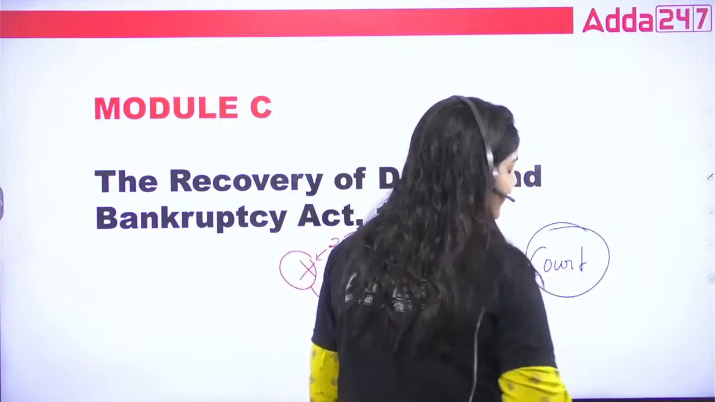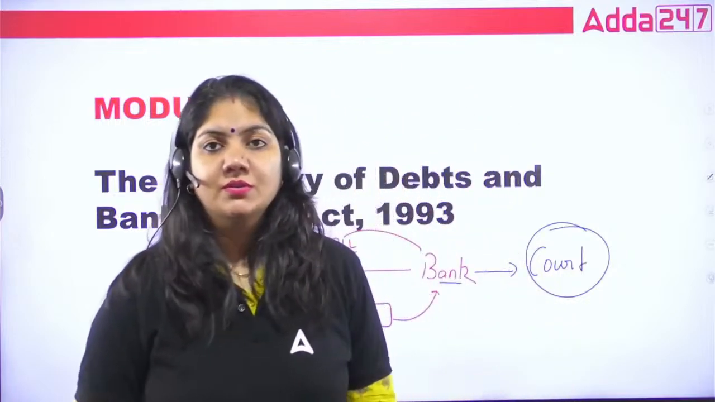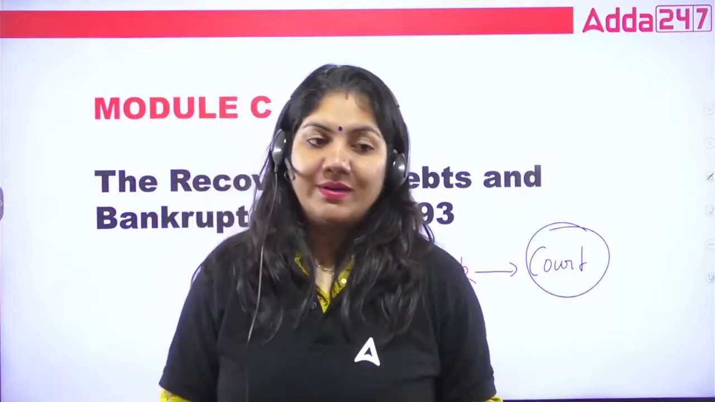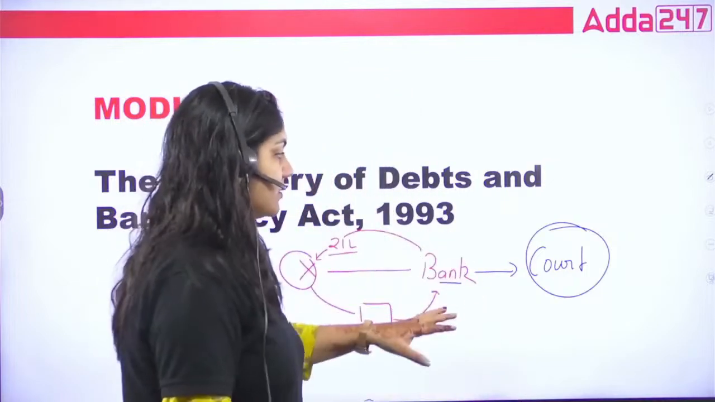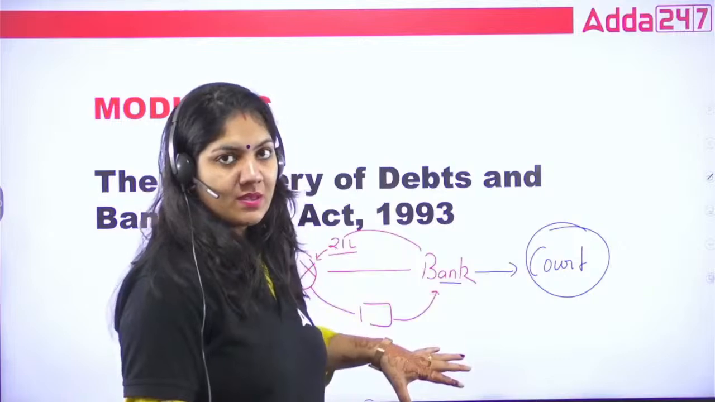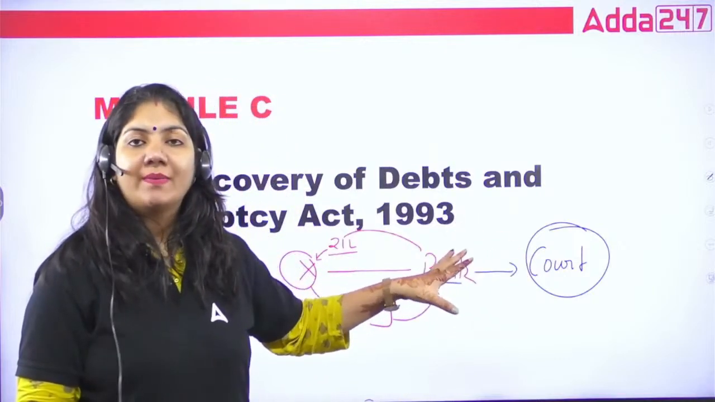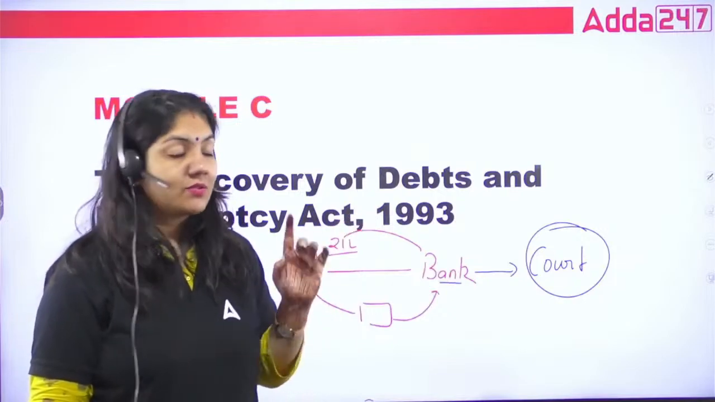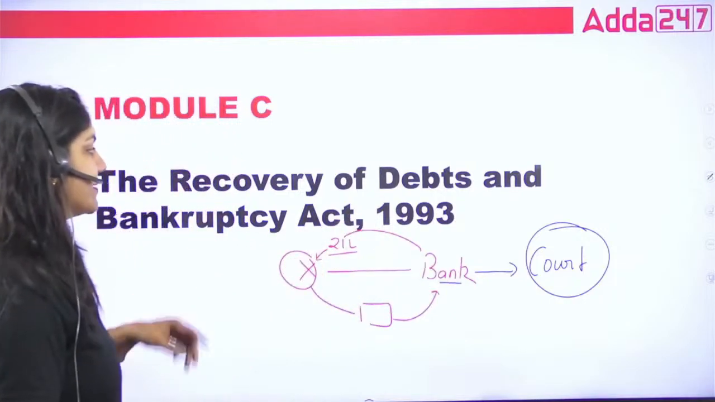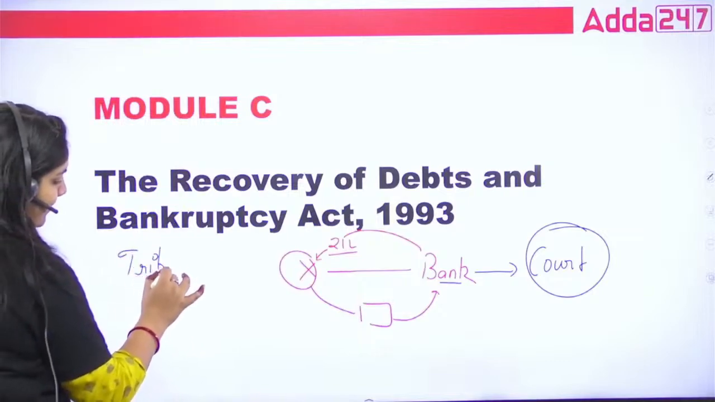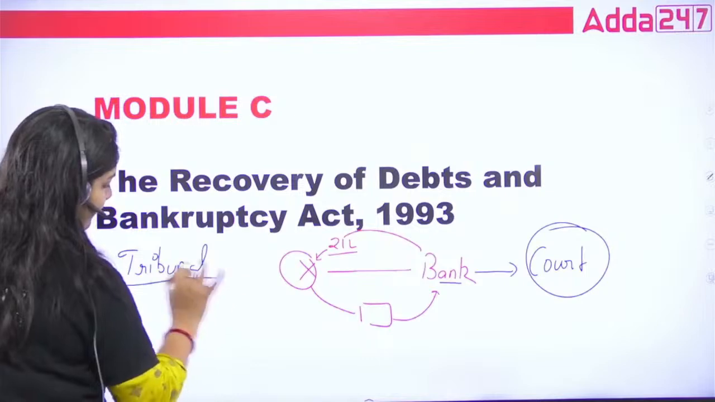But as you know, if we just go to the court, the court takes so much time. It will not be easy for the court to give special privilege to the bank, because in front of the court everyone is equal. So the court will take so much time, and it will take so much time for the bank to recover the money. That's why in 1993 this act was made, in which a special tribunal is made for debt recovery.